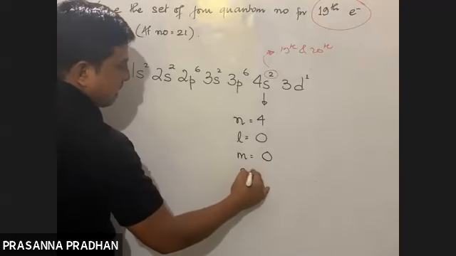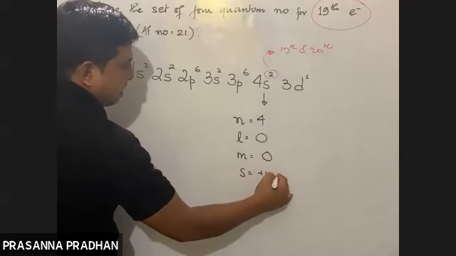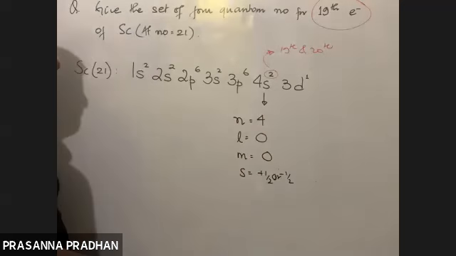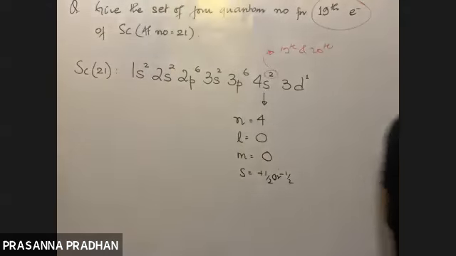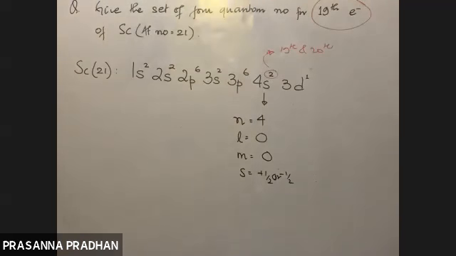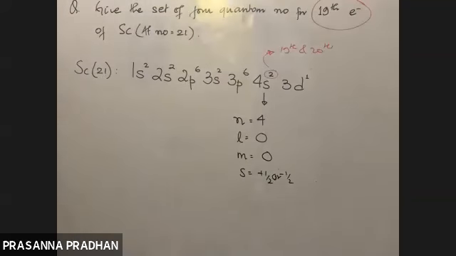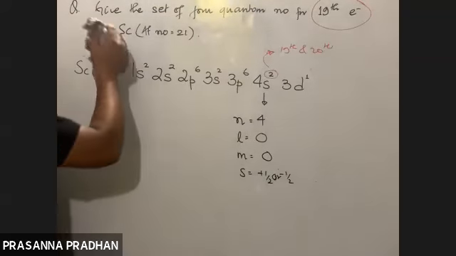Spin is plus half or minus half. Just this type of questions. Okay, now again we can construct one question out here.